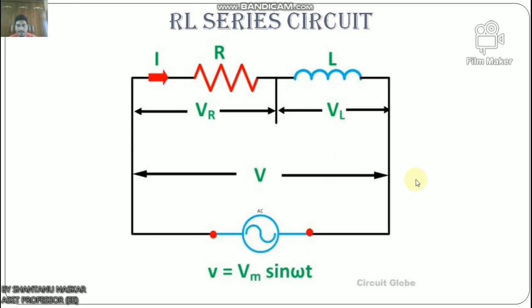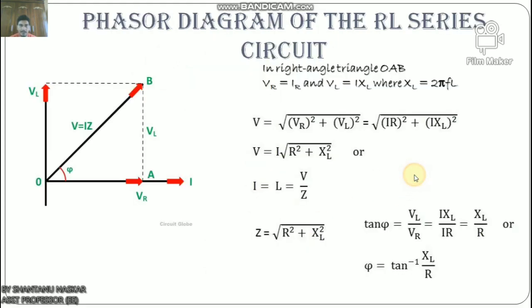Let us discuss the phasor diagram of the RL series circuit, shown here. We follow some steps to draw it. First, we take the current as the reference.